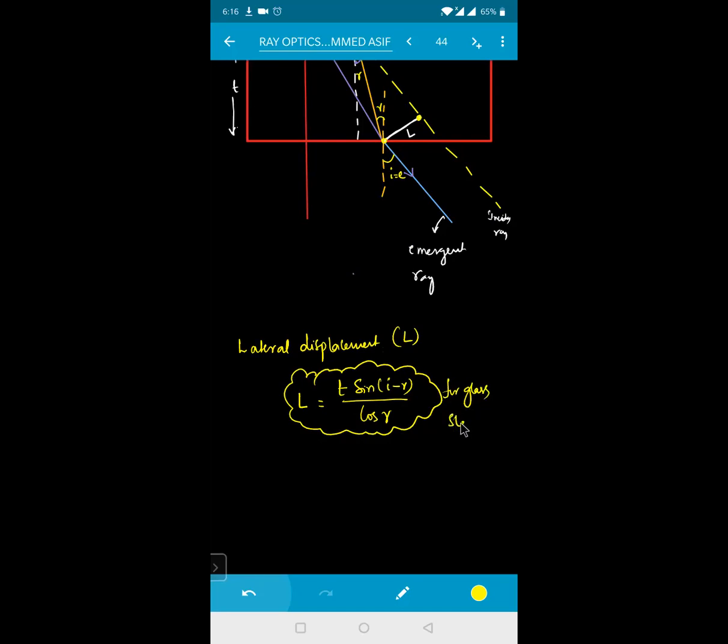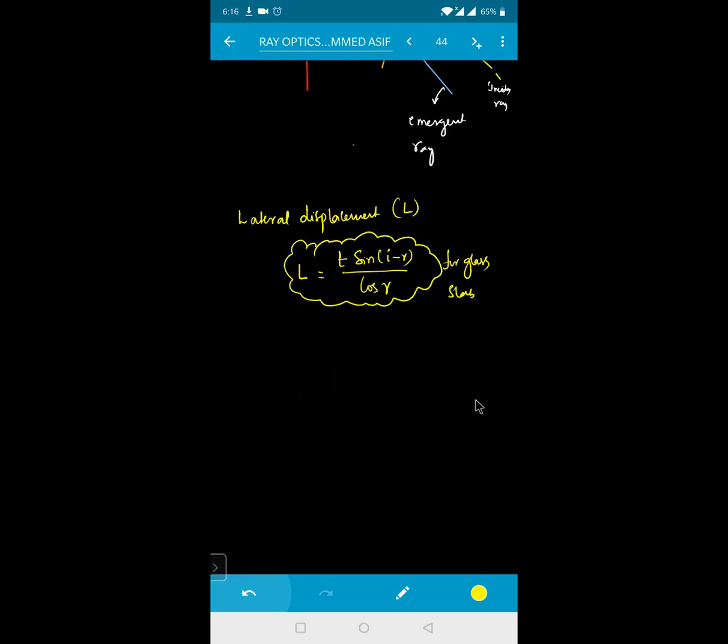Okay, this lateral displacement will become maximum, beta. Now see here, when the angle of incidence is equal to 90 degrees or approaching 90 degrees, then sin(i minus r) will be approaching 1. The same way cos r will also be taken as 1, but not 0.